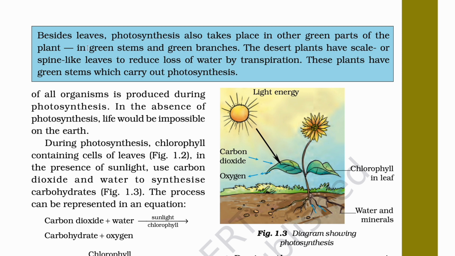The example of this kind of plant is the cactus, and we are also living in Rajasthan. Rajasthan is also known as the land of kings, Rajaon ka Sthan, Rajasthan. As I already told you, we are living in Rajasthan, a desert area of India, and the line is also talking about desert.